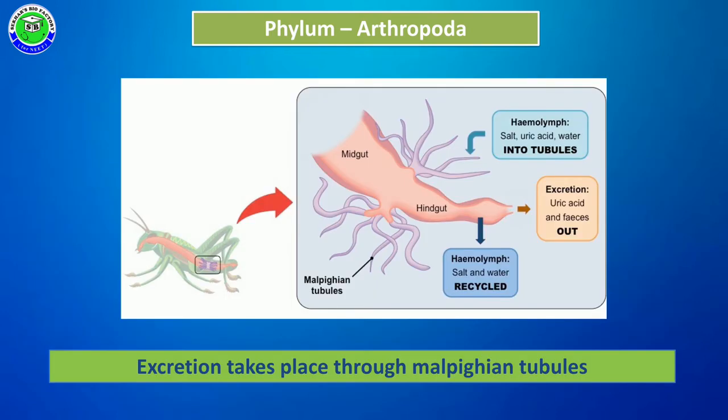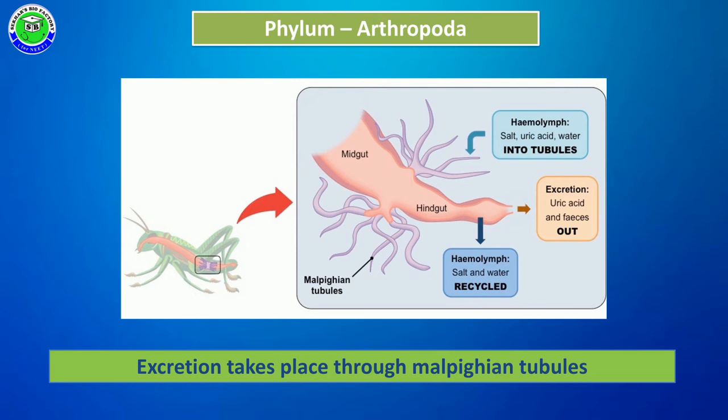Coming to another function like excretion. The arthropoda members perform the process of excretion with the help of specialized structures called Malpighian tubules. These Malpighian tubules are attached to their alimentary canal, and they help to collect digested or undigested waste materials from the body, and these materials are excreted outside of the body.